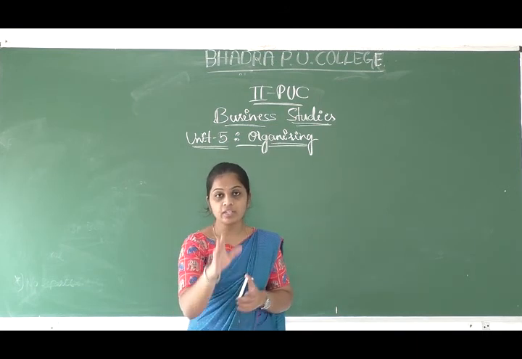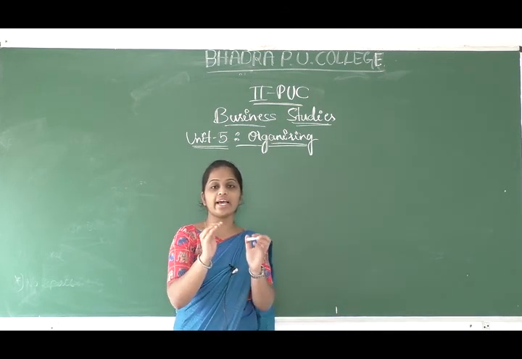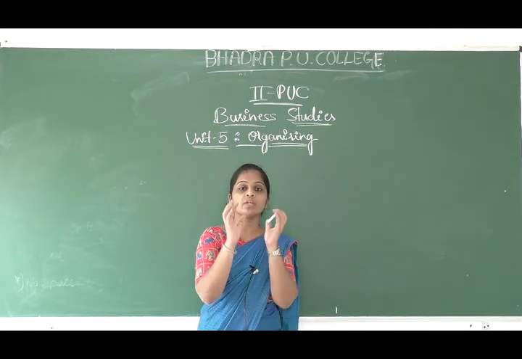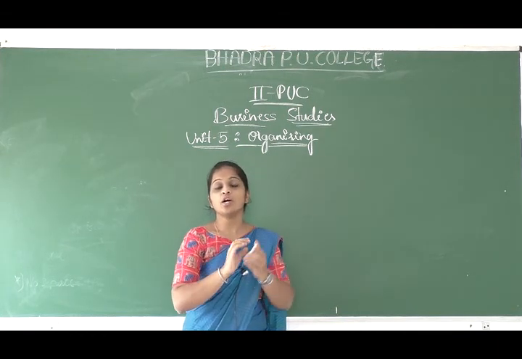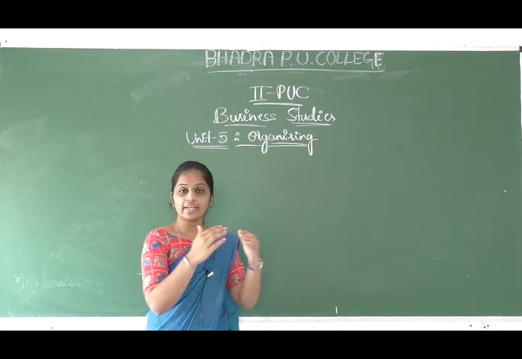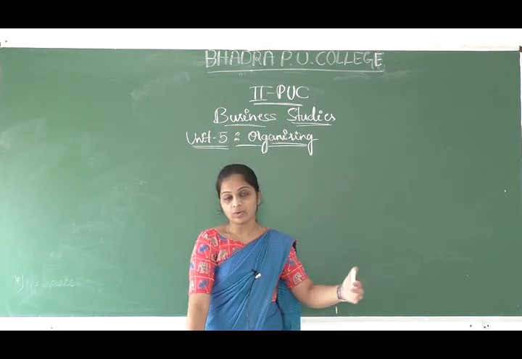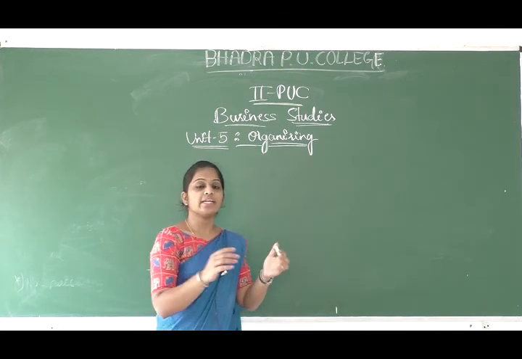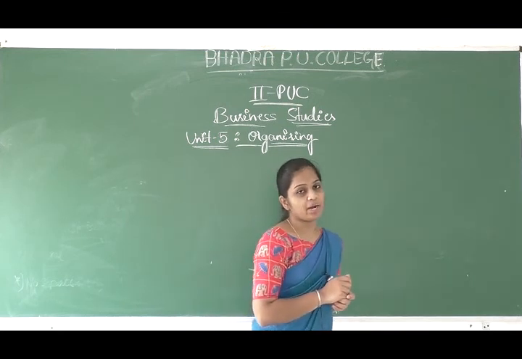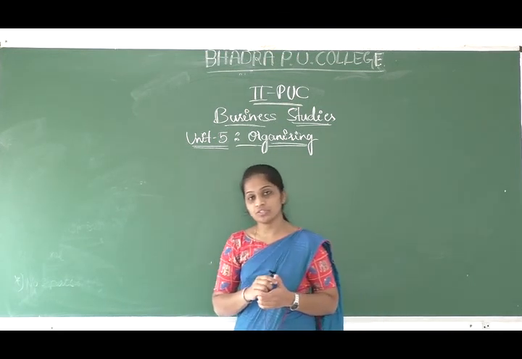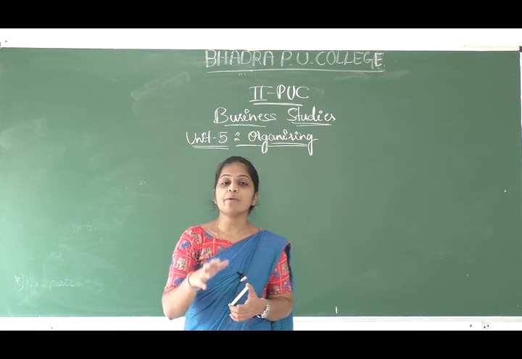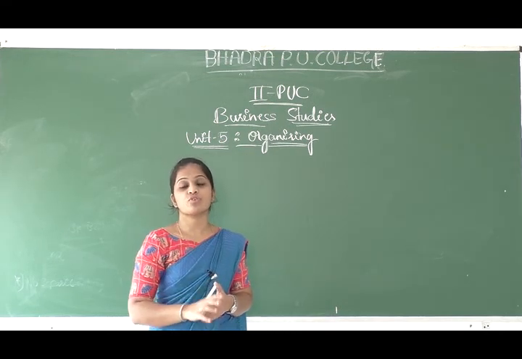For example, if purchase related activities are made into one group, that group we call the purchase department. Likewise sales, likewise marketing. When it comes to the divisional organizational structure, here the department is made on the basis of the product.